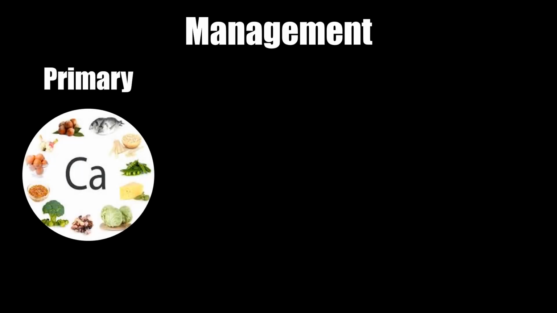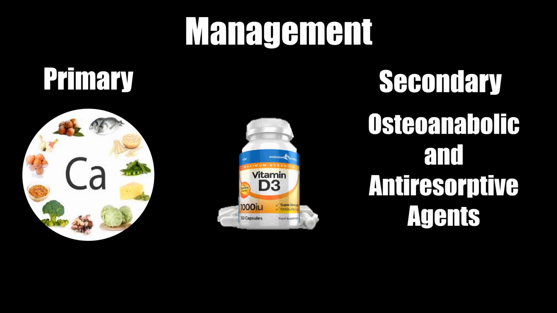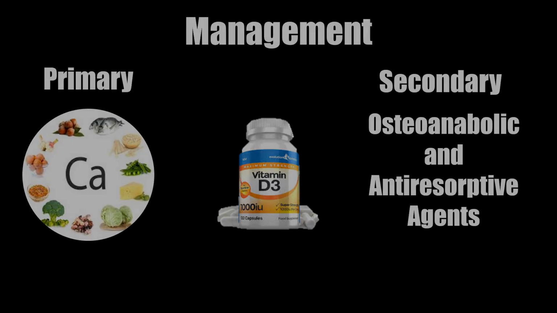Management of osteoporosis can be done by a few methods. In terms of prevention, increased calcium diet as well as regular exercise to increase peak bone mass would be helpful. Vitamin D and calcium supplements can be used for both primary as well as secondary care, particularly for elderly patients. Pharmacological treatments are also available, such as anti-resorptive and osteoanabolic agents, which can delay the effects of osteoporosis. A common osteoanabolic is parathyroid hormone, which increases osteoblast activity.